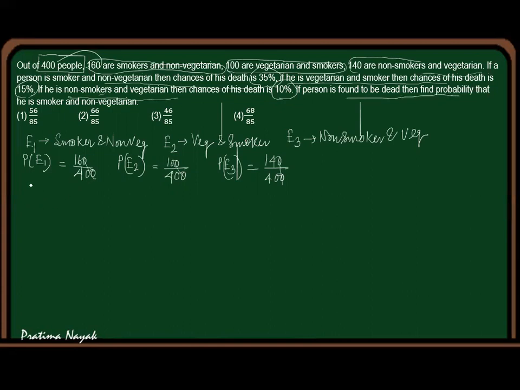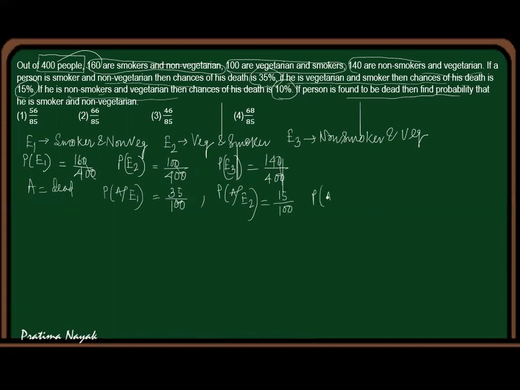So A I am taking as the event of death. Probability of death from the first type is equal to 35 by 100. Probability of death from the second type is equal to 15 by 100.